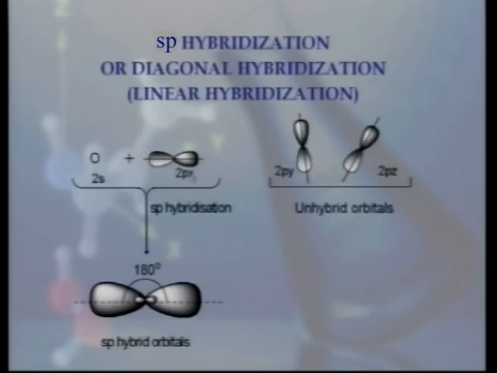These 2 orbitals are combining together and 2 sp hybrid orbitals are formed, which lie at an angle of 180 degree, and that is why it is called linear or diagonal hybridization. Remaining 2 unhybrid orbitals, 2py is oriented along y axis and 2pz is oriented along z axis.